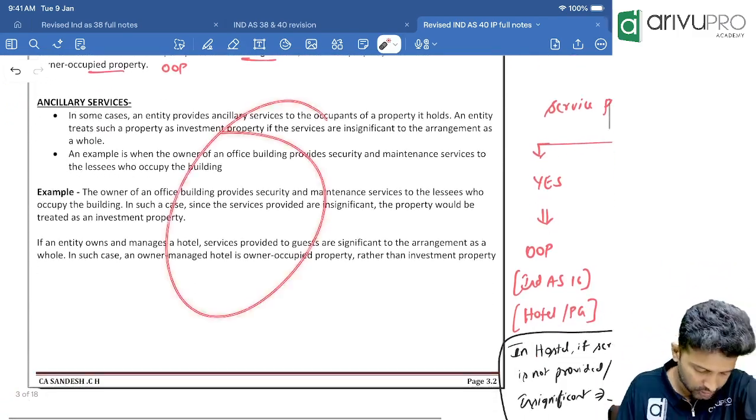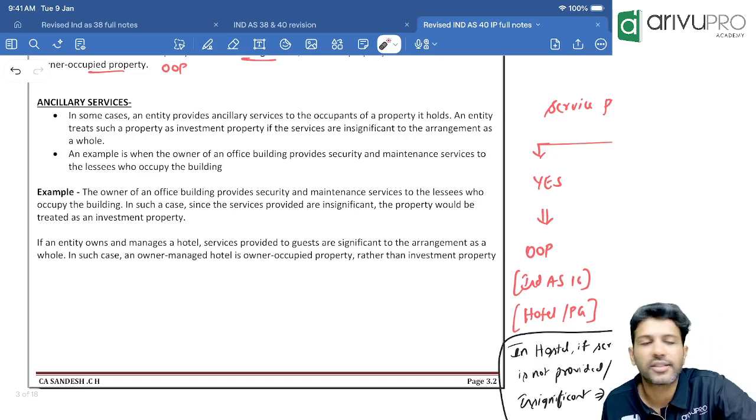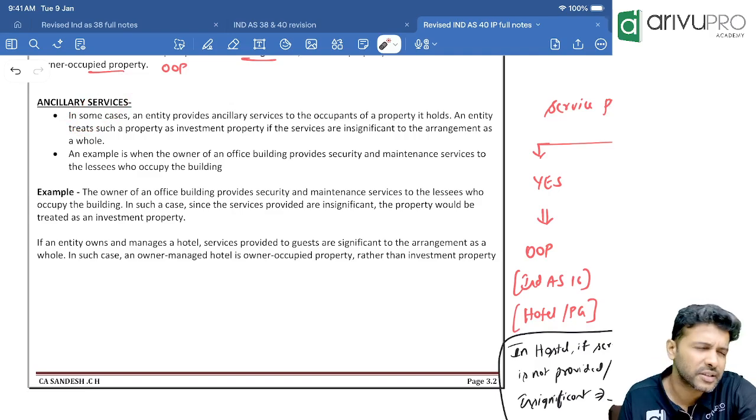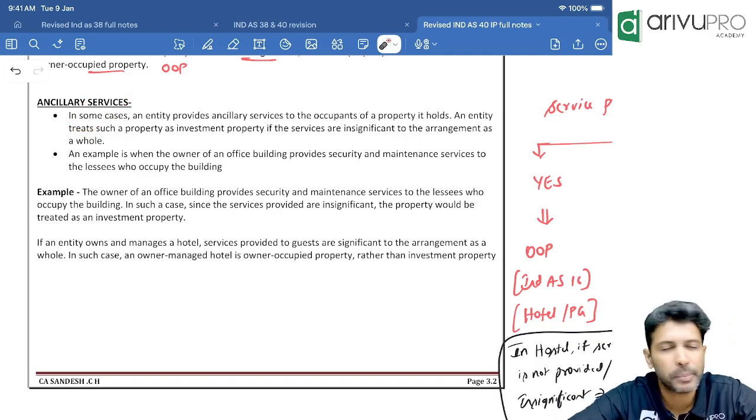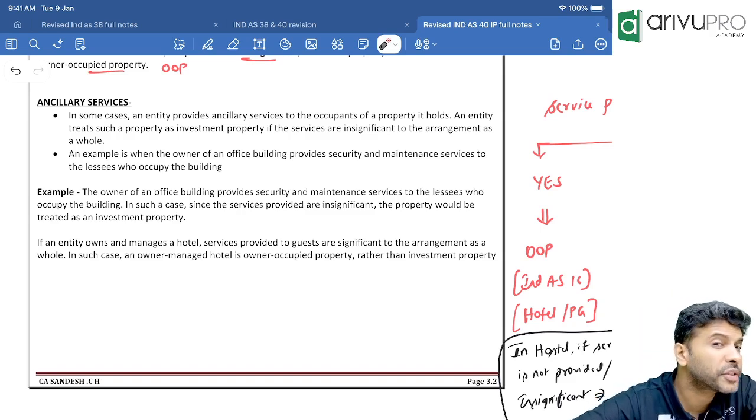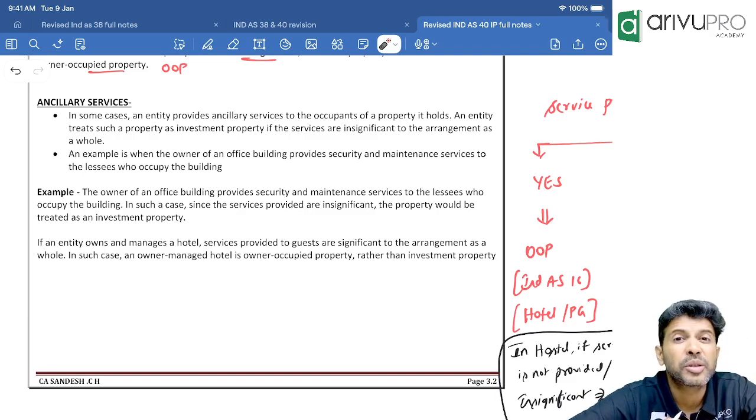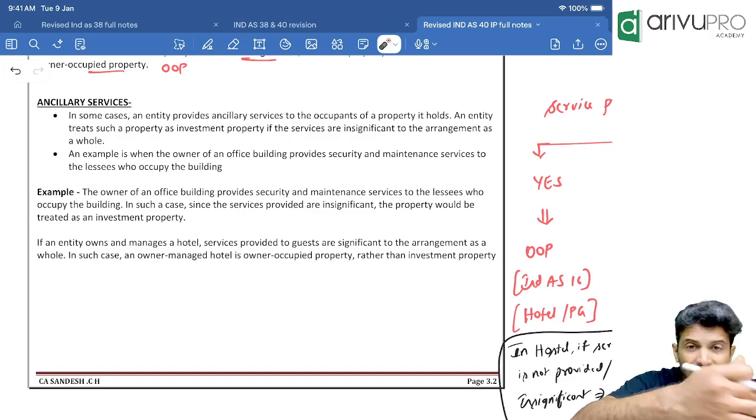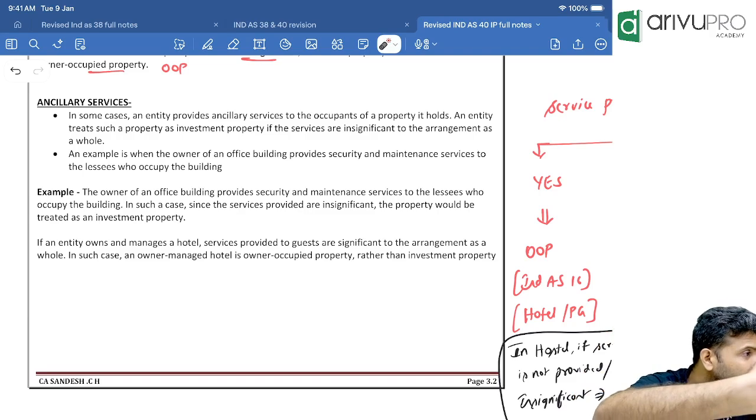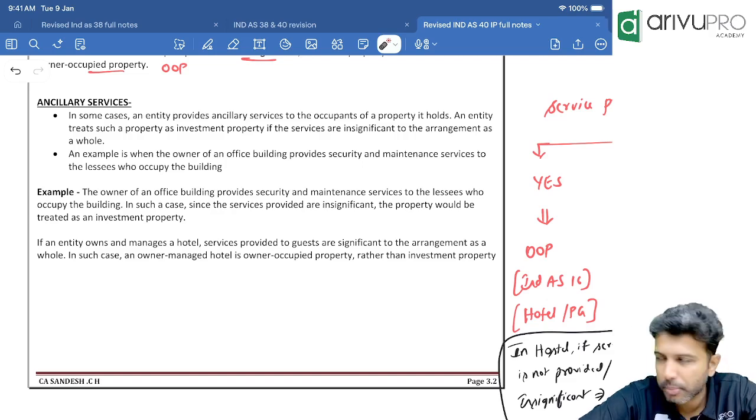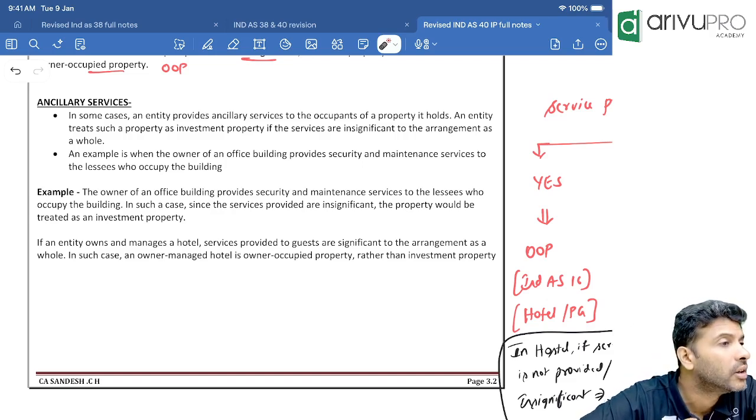Next, one more thing. Ancillary service. The next small concept is ancillary service. Sometimes what happens? We not only let out the property, we also give some service. Do you remember? We may give some security, we may appoint some watchmen, common area cleaning, we may have given some maintenance. Possible. So sometimes we not only let out the property, we also give some service.